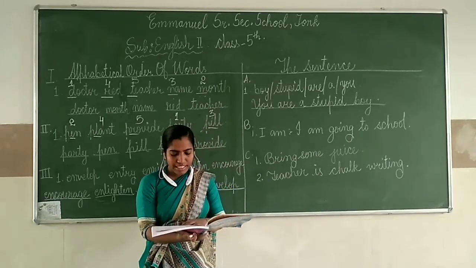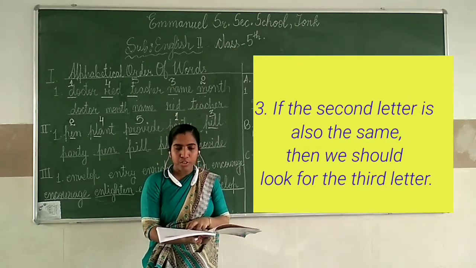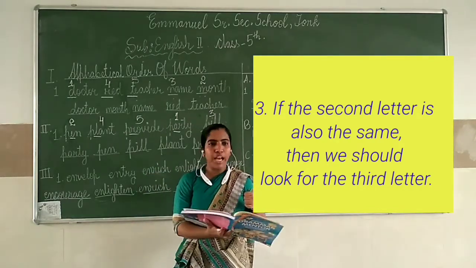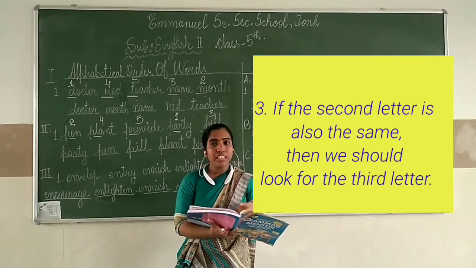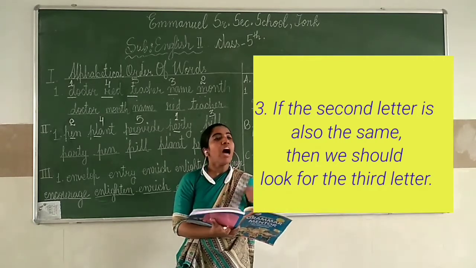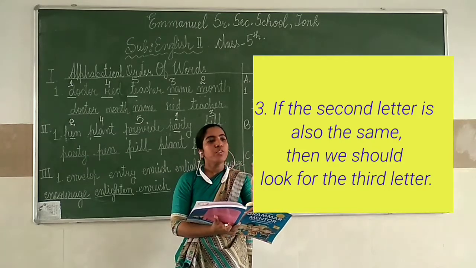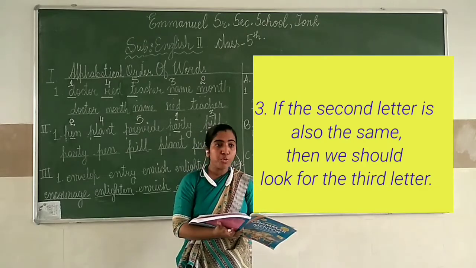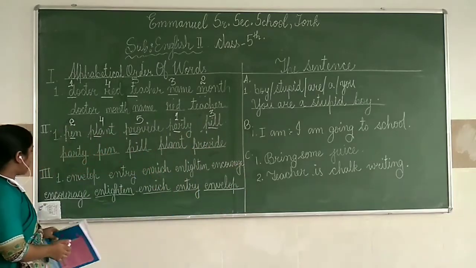So the third rule says that if the second letter is also the same, then we should look for the third letter. We have learned that if the first letters are different, then how you have to arrange it. Secondly, we have learned that if the first letter of each word is the same, then how will you arrange? You will choose the second letter of the word. Now again one more question is that if the first letter and the second letter are same, then what will you do? Then you have to underline the third letter.